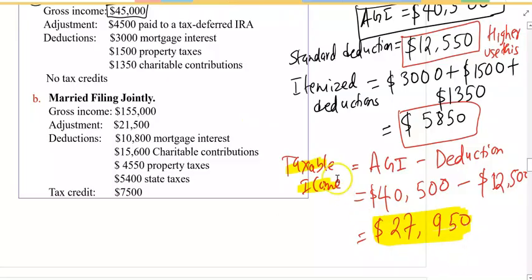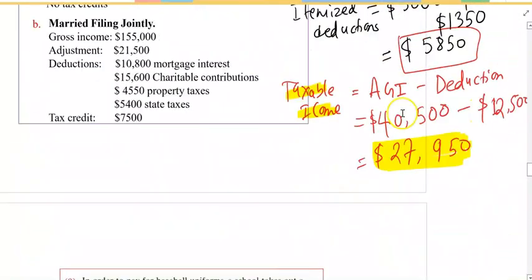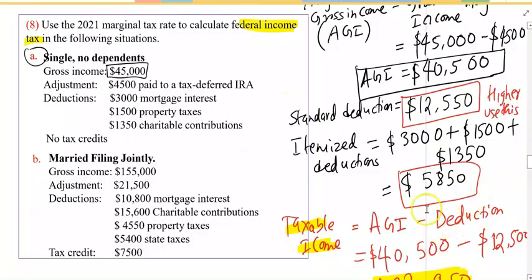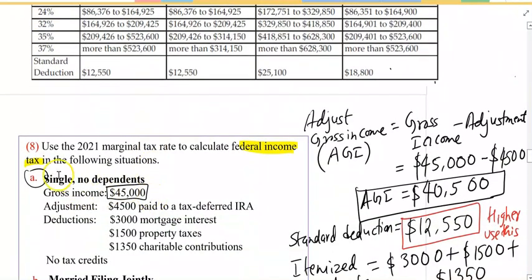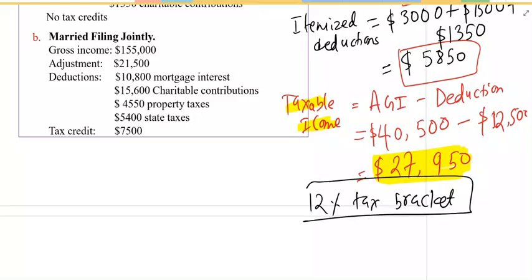Okay, now to compute the taxes, we got to look at the table. Now, if you look at this taxable income, which falls on 12% tax rate, see here, because 27,950 falls here. Therefore, we call that person is in 12% tax bracket. That person tax bracket is 12%.